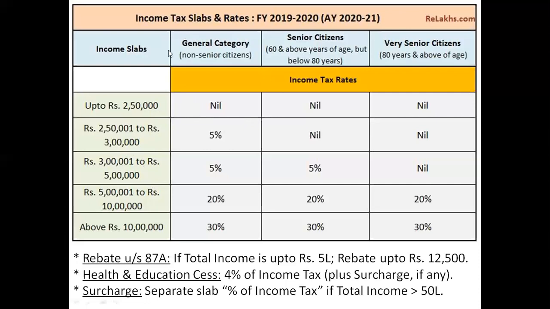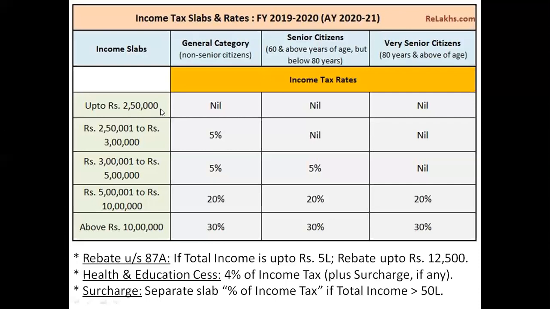Okay. Now let's take category wise. First of all, I like to talk about the general category. So if we are having an example of any person who is below 60 years, and we are supposed to calculate the income of that particular person, how are we going to calculate tax on that income? Let's take an example. His total income, after deducting all the kind of deductions, his total income, which is liable to income tax, is rupees 11 lakh rupees. Now let's see how we are going to calculate the same.